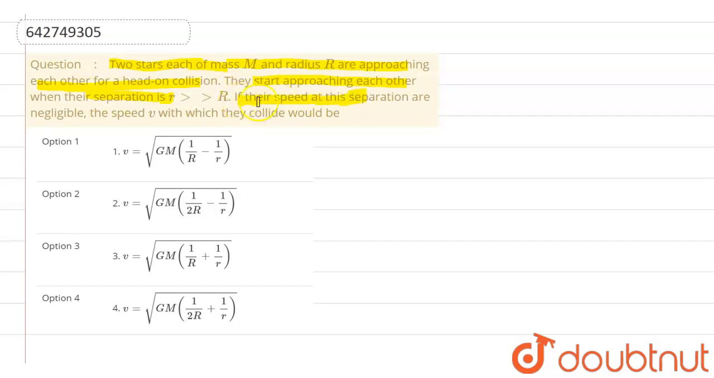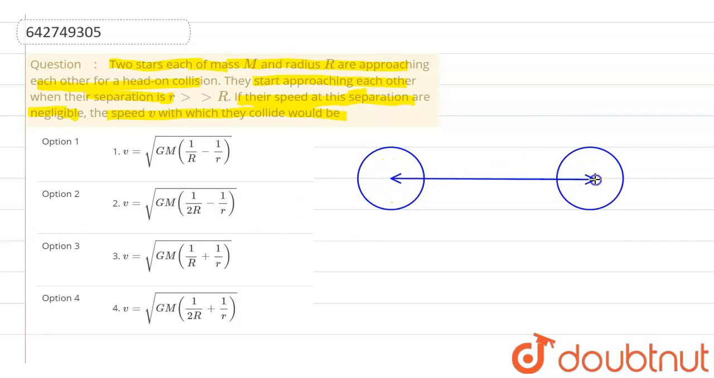Now if their speed at this separation is negligible, that means the kinetic energy at this separation will be 0, and v is the speed with which they collide. So we have to calculate the speed with which they collide with each other. Let us understand this by using a diagram. Suppose these are the two stars, and they are approaching each other, and initially they are at a distance of small r.